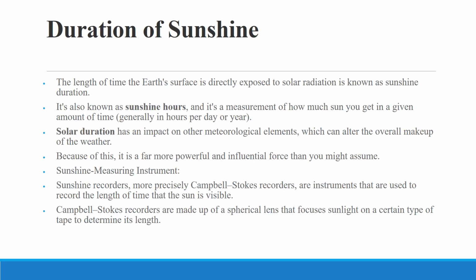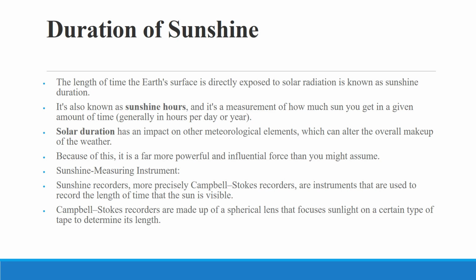And now the duration of sunshine as an element of weather. The length of time the Earth's surface is directly exposed to solar radiation is known as the sunshine duration. It is also known as sunshine hours, and it's a measure of how much sun you get in a given amount of time, generally in hours per day, months, or year. Solar duration has an impact on other meteorological elements which can alter the overall makeup of the weather. Because of this, it is a far more powerful and influential force than you might assume.